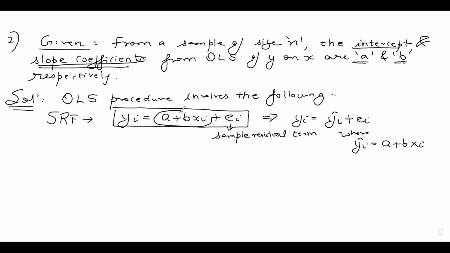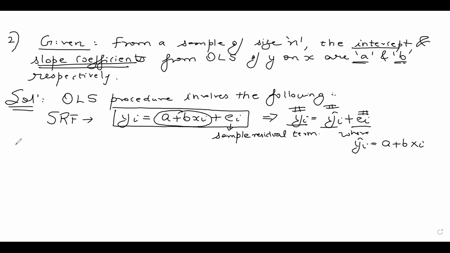So a plus b xi, which is also my deterministic component, is nothing but yi hat. Ei is my sample residual term. I can write my actual yi equals yi hat plus ei. Yi hat is the value of y which you estimate from the sample. This is my residual term and this is my actual yi. So this is my sample regression function.